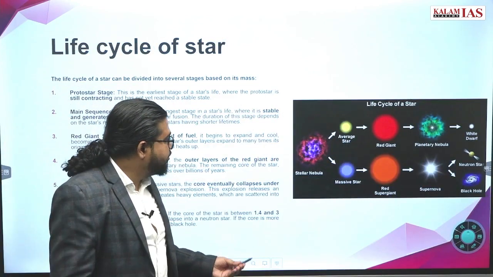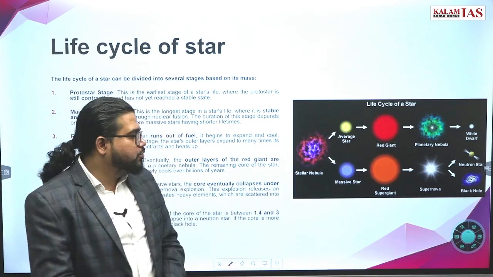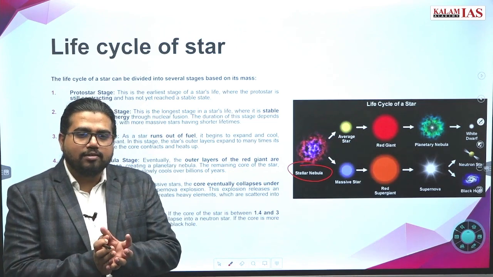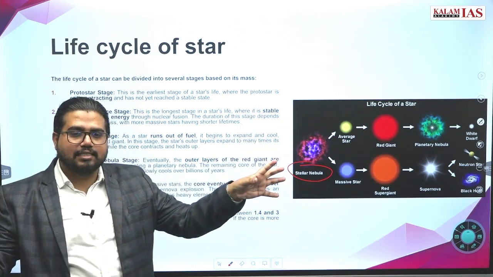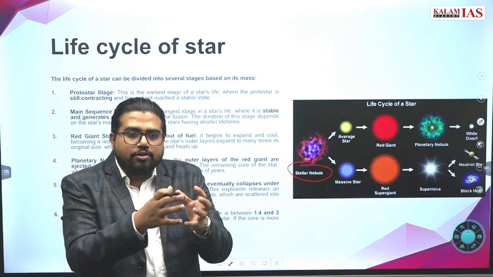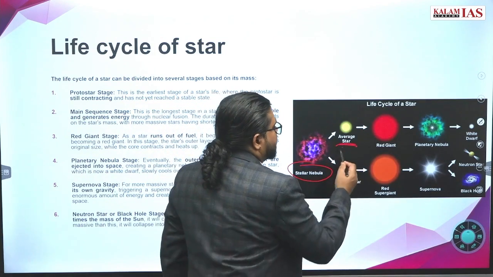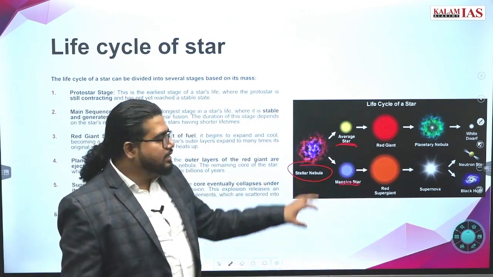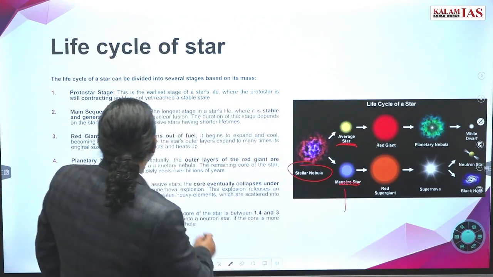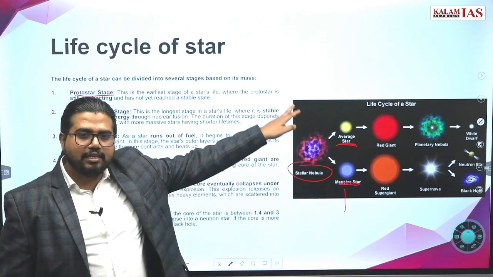What is the life cycle of a star? This is also something basic you should know. All stars are produced from a kind of gas called a stellar nebula. This is a scattered gaseous structure. From this scattered gaseous structure, materials come together and stars are produced. This is the first, protostar stage, where you will see everything as nebula.